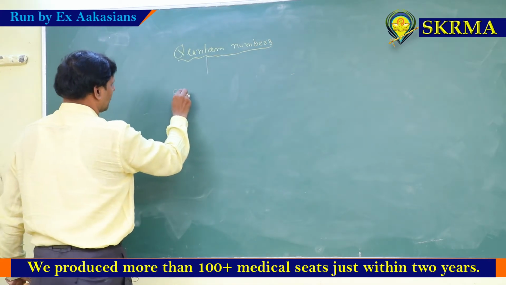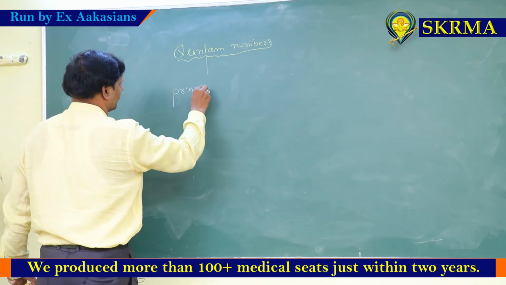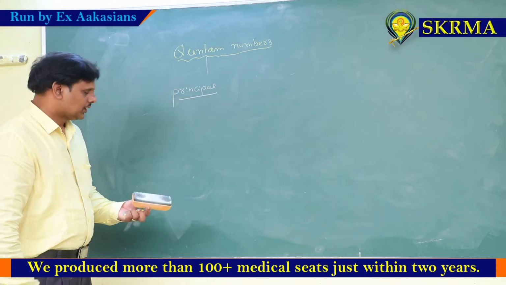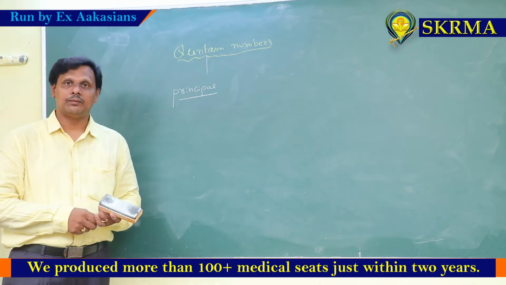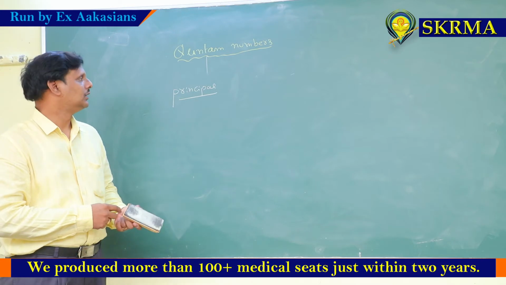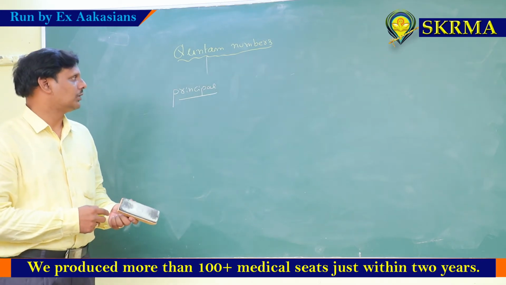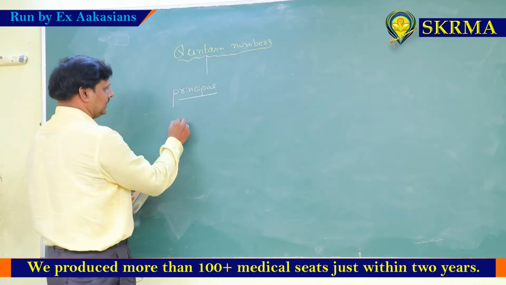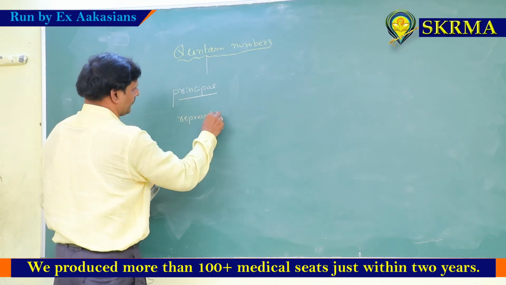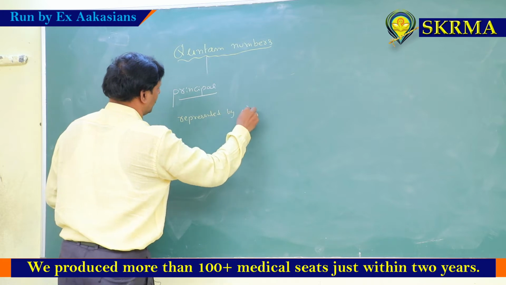Anyhow, principal quantum number. The first quantum number is the principal quantum number. Who proposed the principal quantum number is Niels Bohr. Not required. This kind of question they never asked, scientist names. The principal quantum number is represented by the letter small n.